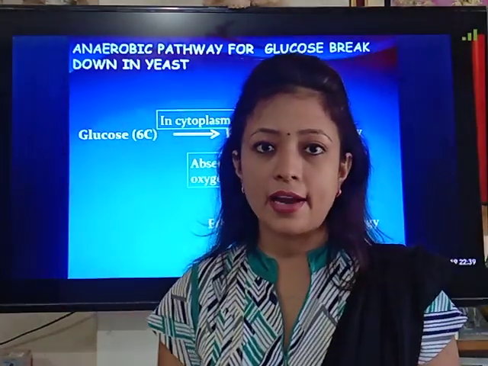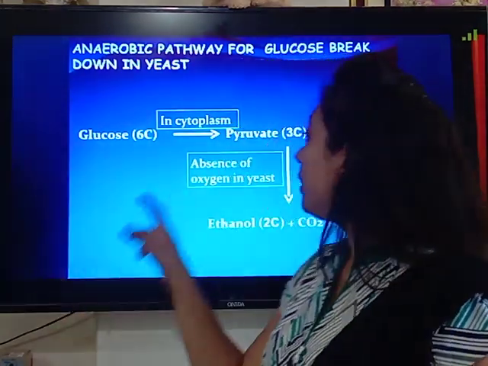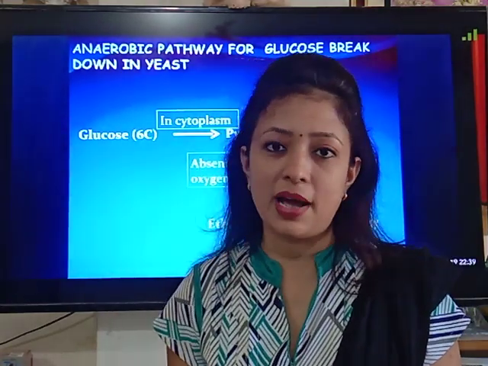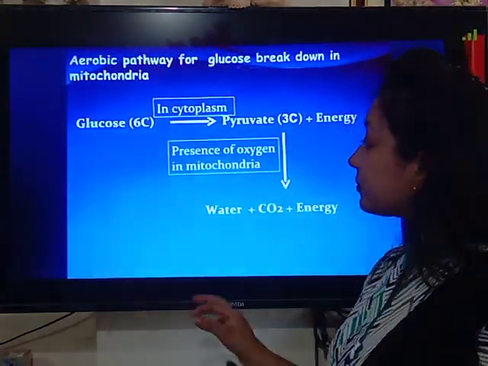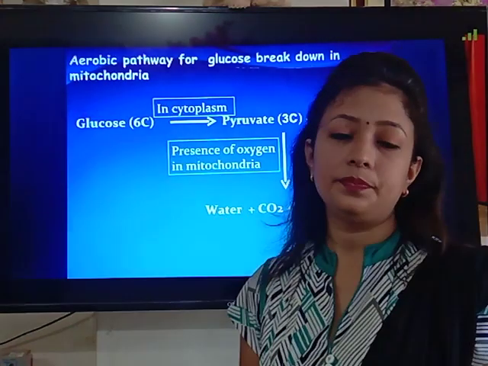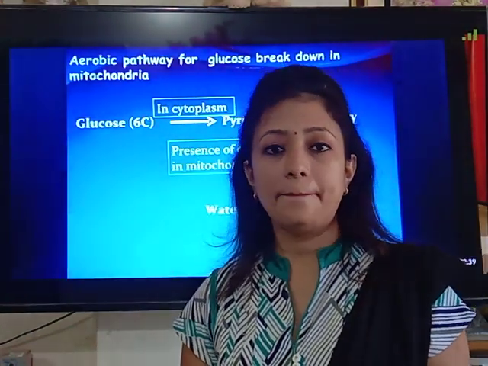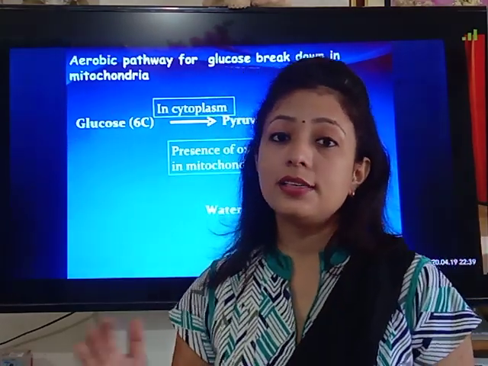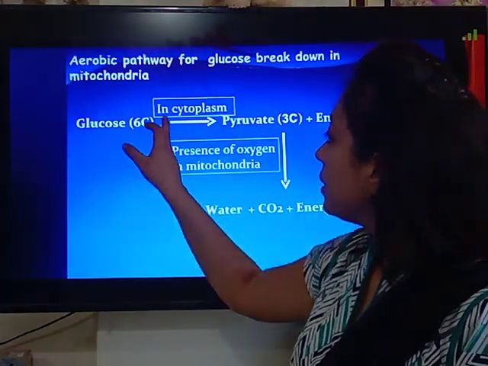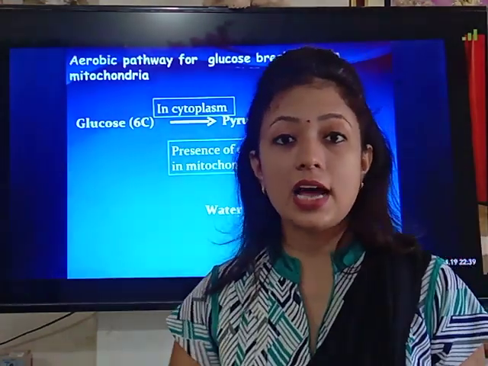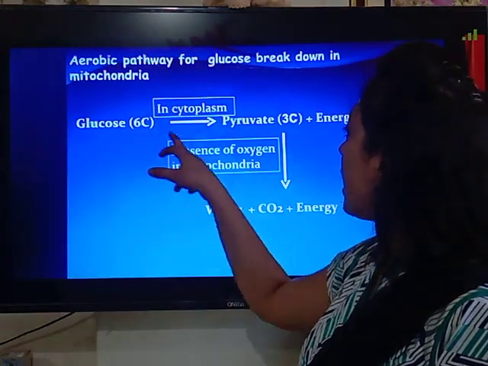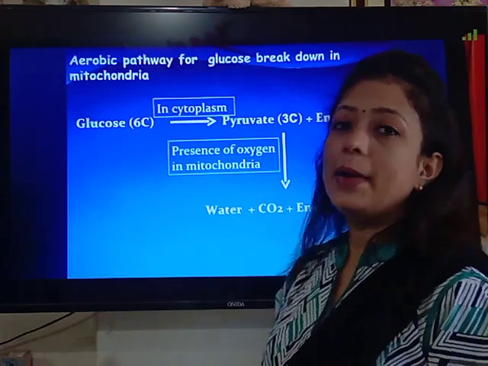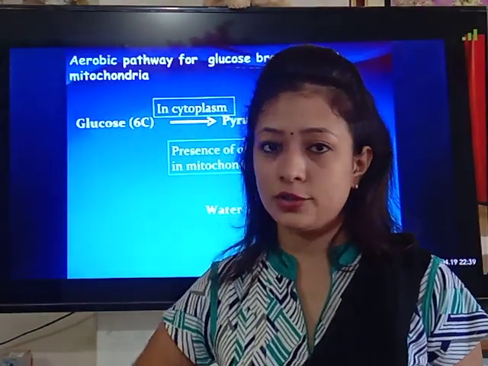Now children, in these two reactions, what is the intermediate product? Pyruvate is the intermediate product of the breakdown of glucose, that is, respiration. Now children, let us see aerobic respiration. This aerobic respiration happens in presence of oxygen. This glucose, the 6 carbon containing compound, in the cytoplasm undergoes oxidation and produces 2 pyruvate, a 3 carbon containing compound, as I told you earlier.